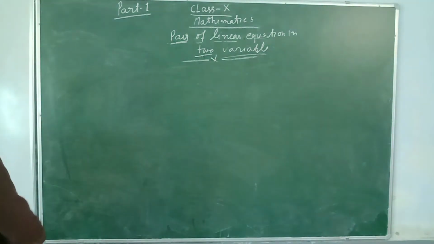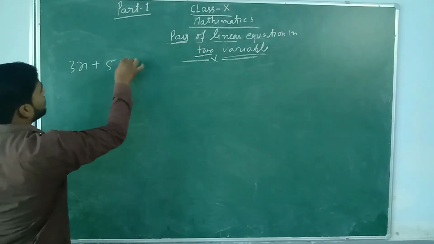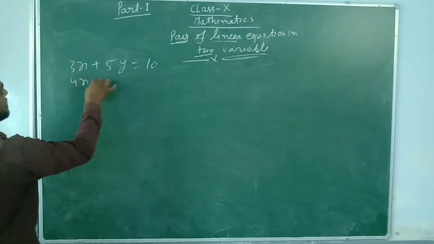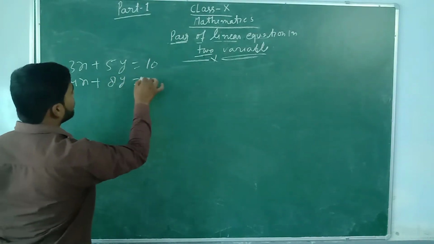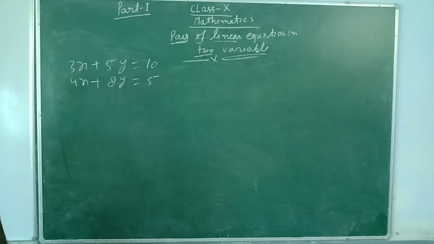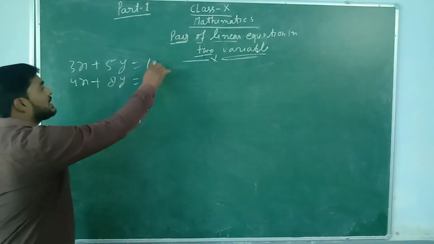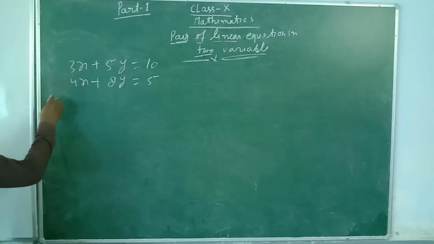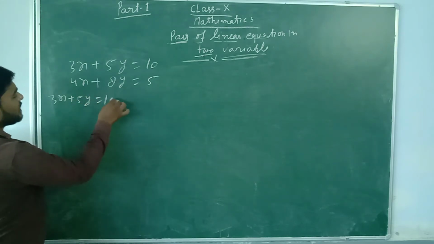Now we are going to take two equations, that is 3x plus 5y equal to 10, and 4x plus 8y equal to 5. These are the two equations. Now we will take the first equation, 3x plus 5y equal to 10.